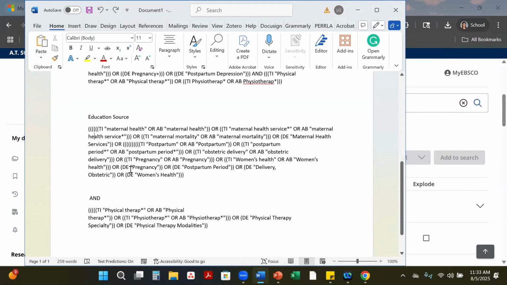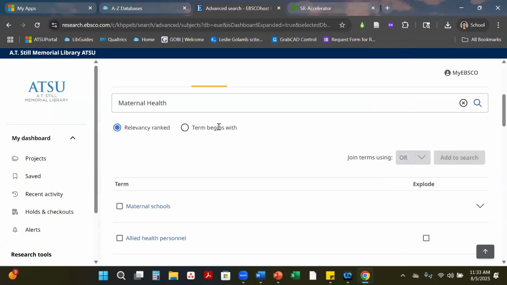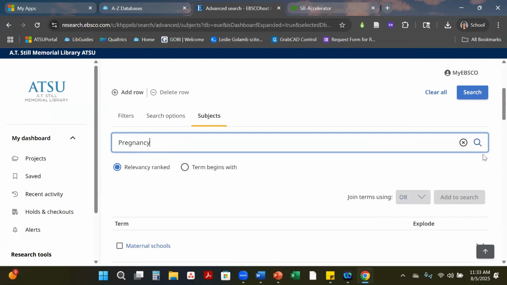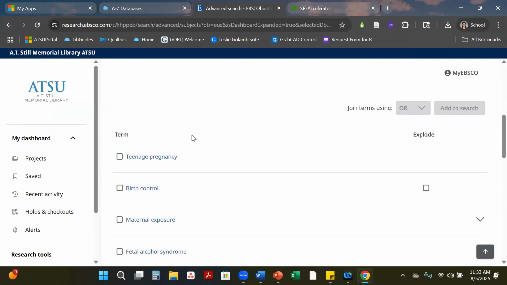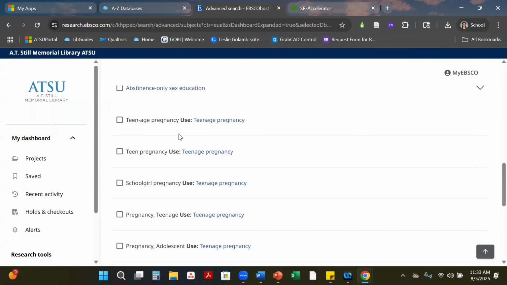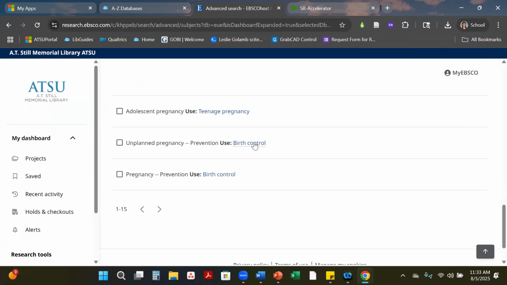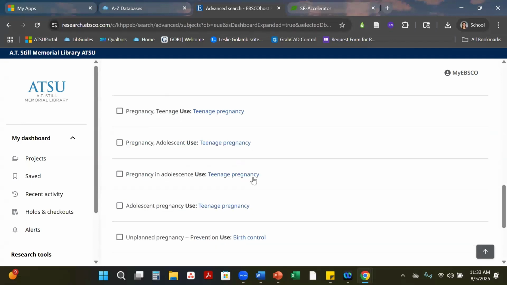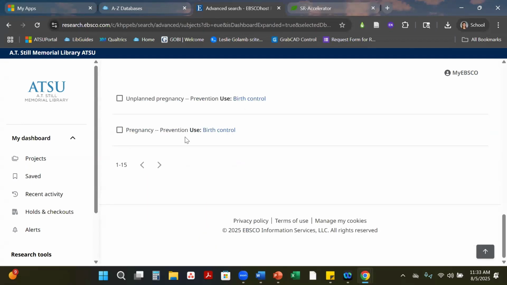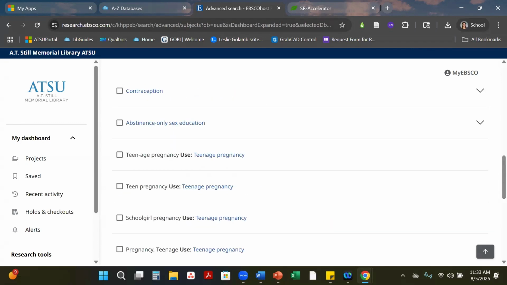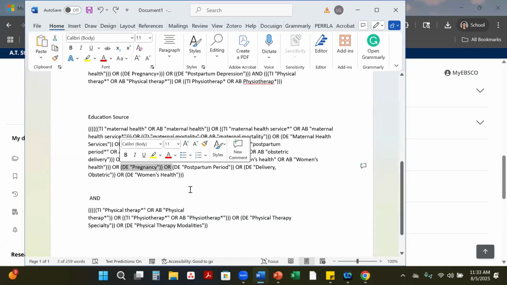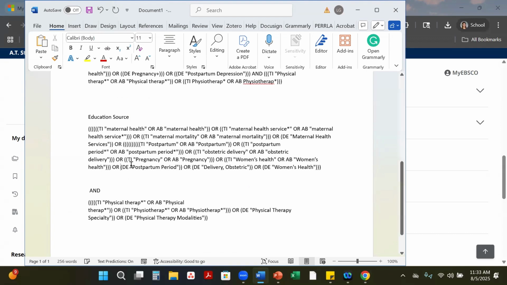The next one that's coming up is pregnancy. Let's do that one. We're going to come down to subjects again and check the rest of these. Okay, it's not coming up. That's for prevention, so it's not coming up. This is another one that we're going to need to remove. So I'm going to remove this, and then remove one parenthesis up front.